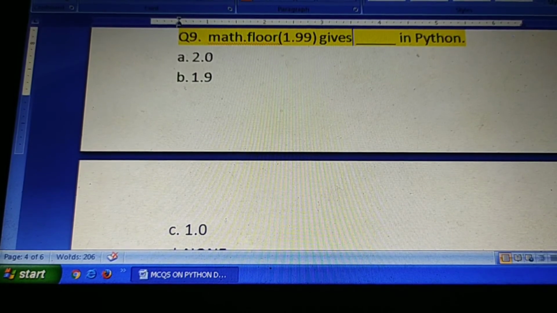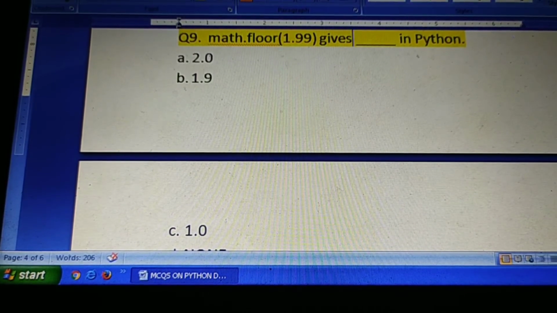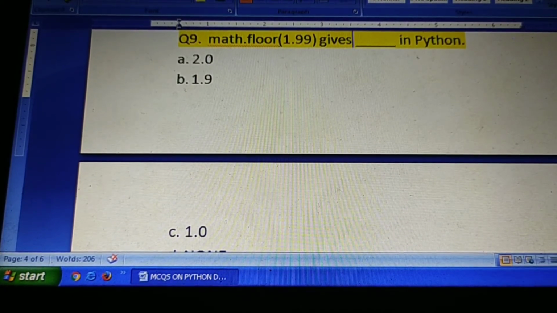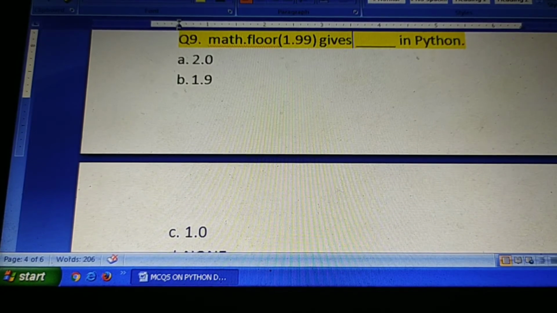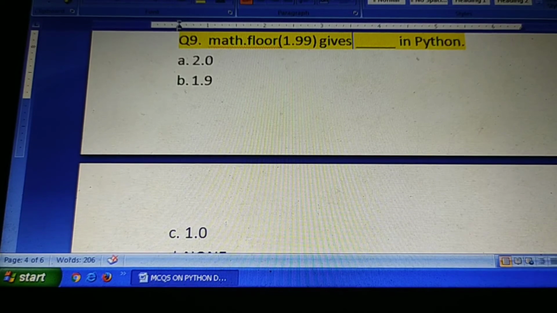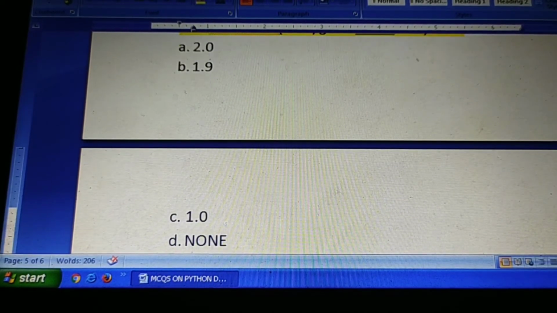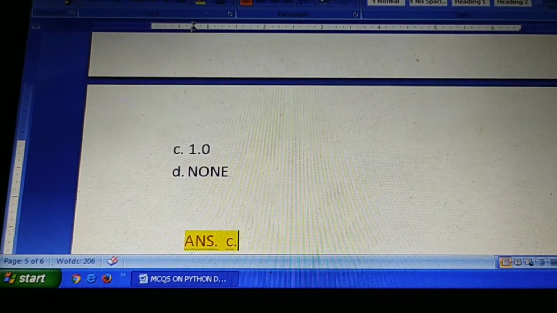You have to evaluate the floor value, which means it should always be lesser than the argument value, very near to it, but lesser. The nearest integer value on the lower side is 1. It means 1.0 is the correct one, in floating point form.